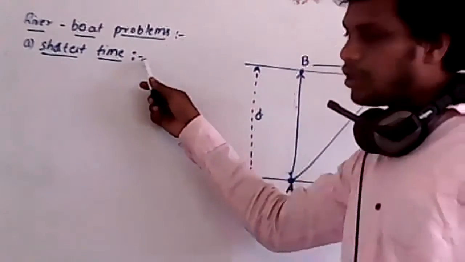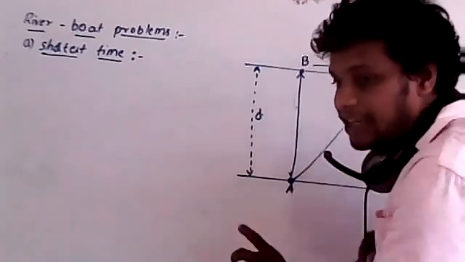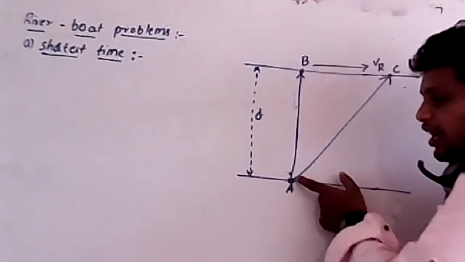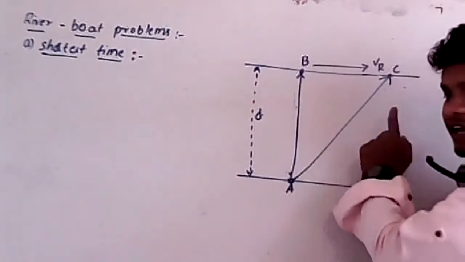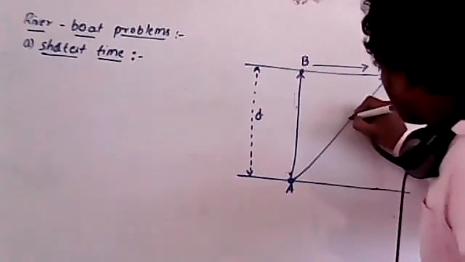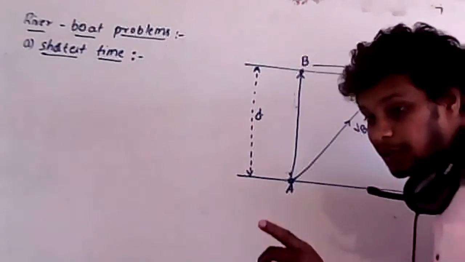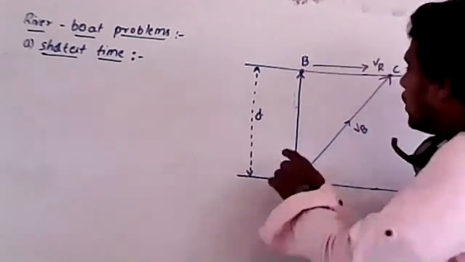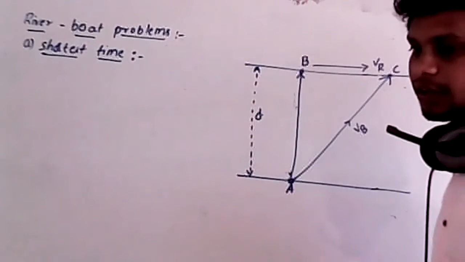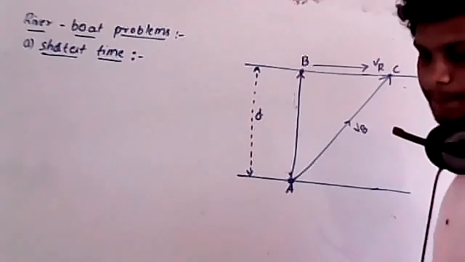So in order to move in the shortest time to the other end, he has to move in this direction. But actually, because of the presence of the river, in which direction will the boat move? The boat will move in the direction of BC. This is the velocity of the boat. Because of the river flow, the boat will travel in this direction. Understood?